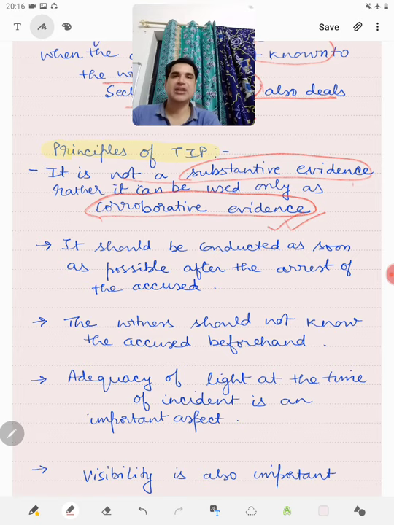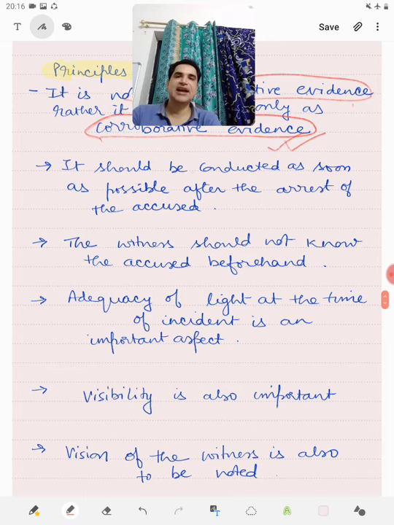This question may be asked in the preliminary examination. Then another thing is that it should be conducted as soon as possible after the arrest of the accused. So once he is arrested, as soon as possible, it should be conducted. Else, there is always a chance of mixing things up, or there is always a chance of showing the accused to the witnesses beforehand, before the test identification parade.